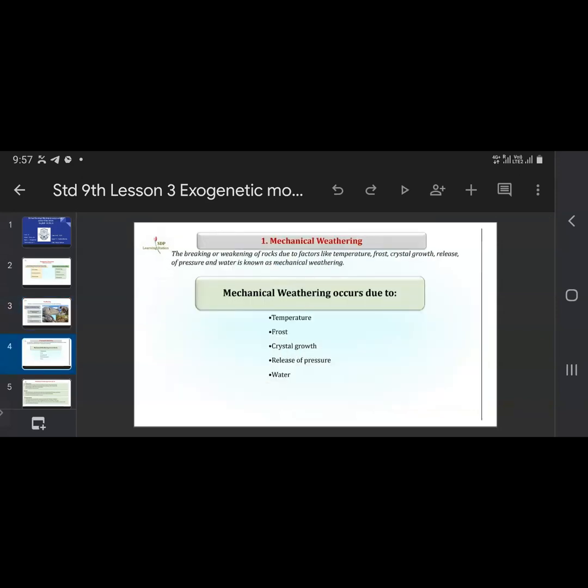Now next is mechanical weathering. The breaking or weakening of rock due to factors like temperature, frost, crystal growth, release of pressure, and water is known as mechanical weathering. So first we saw weathering, which was a natural process. But now, for mechanical weathering, the factors responsible are temperature, due to the change in temperature.